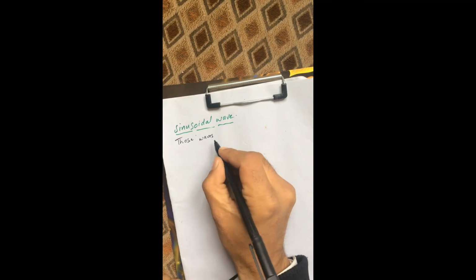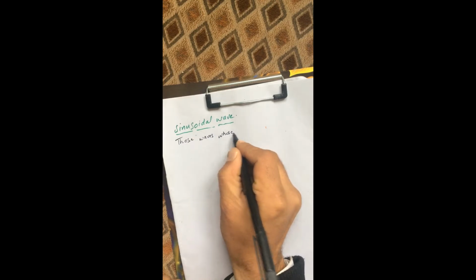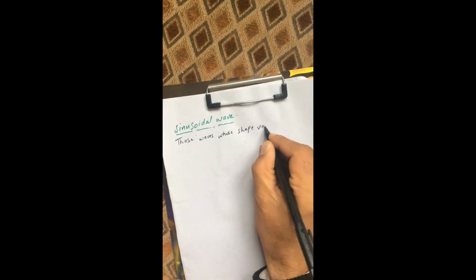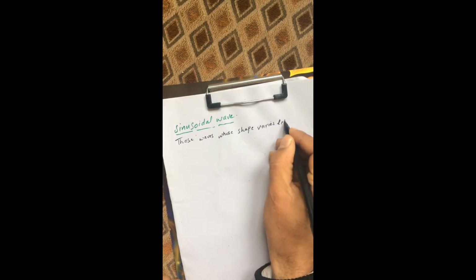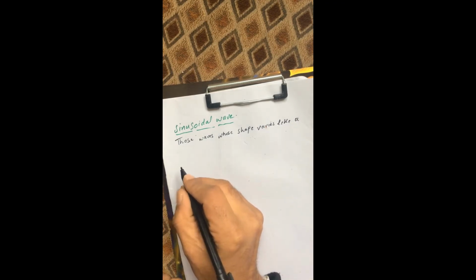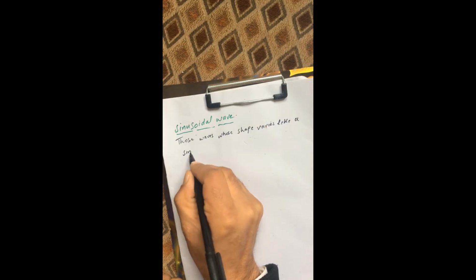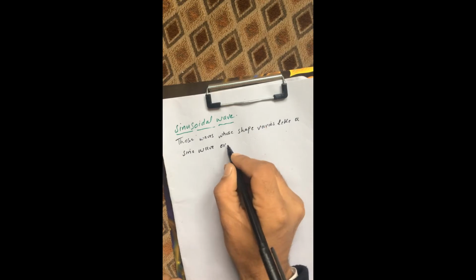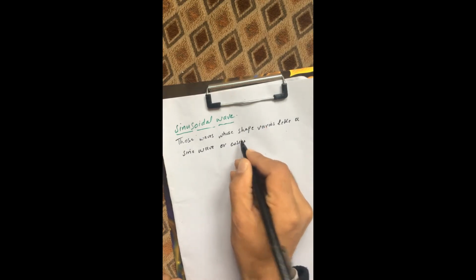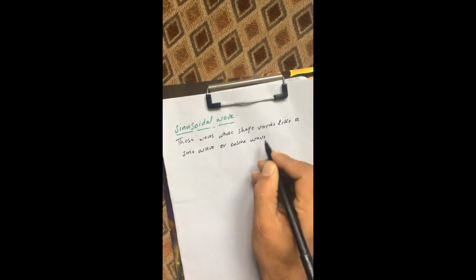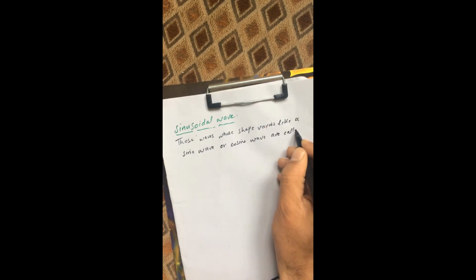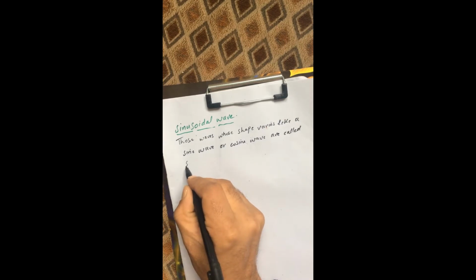Those waves whose shape varies like a sine wave or cosine wave are called sinusoidal waves.